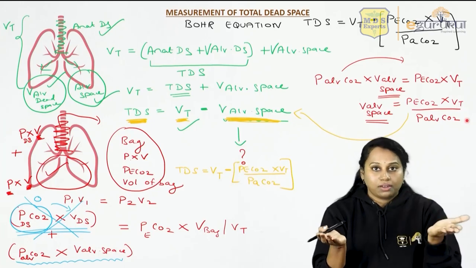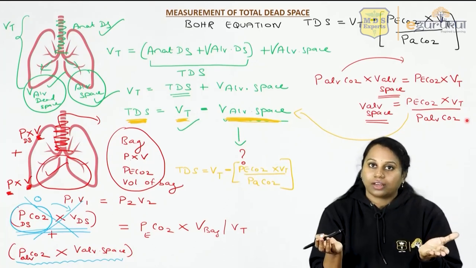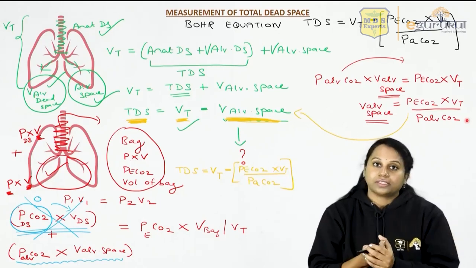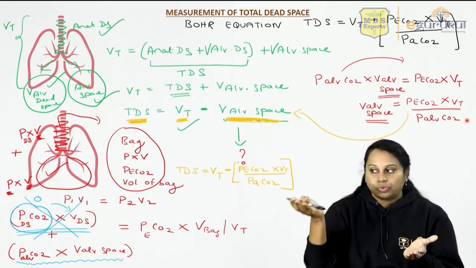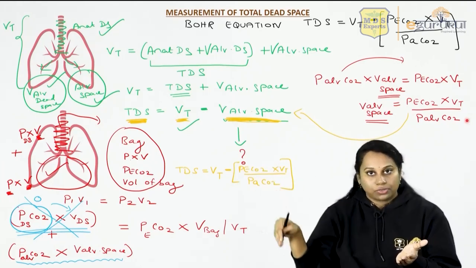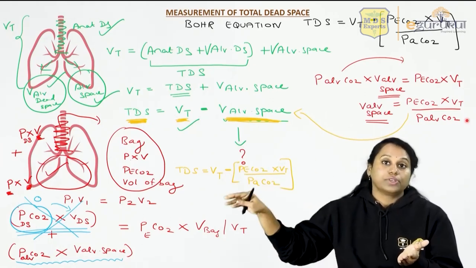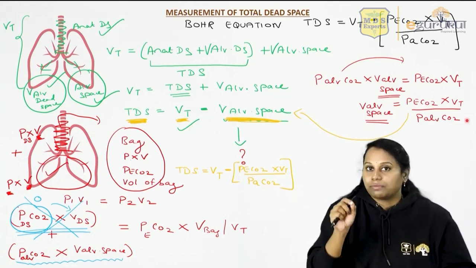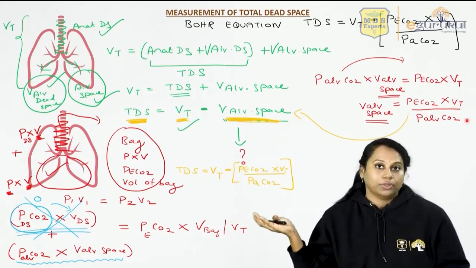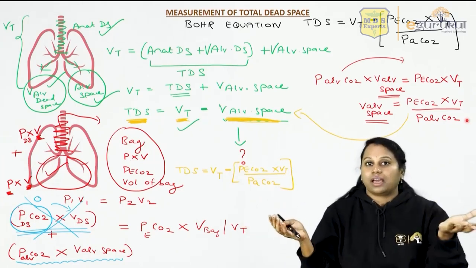How much is it? You remember the 140 concept we learned? Yes. So it is 40 in the alveolar air and 40 in the pulmonary capillary. So it is the same on both sides. And when this pulmonary capillary goes into the pulmonary vein, there also the partial pressure of carbon dioxide is 40. From the pulmonary vein into the left side of the heart and then into the aorta, in the systemic arteries, there also it is 40. So if you take a sample of arterial blood and measure the partial pressure of carbon dioxide, it will tell you the arterial partial pressure of carbon dioxide, which is the same as the alveoli.